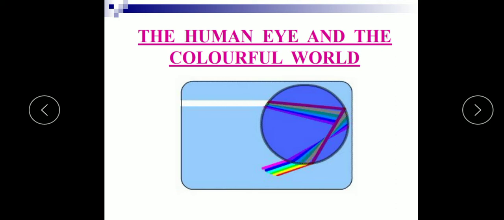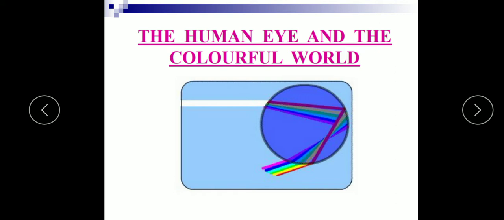According to the Rayleigh scattering, when the size of the scattering particle is less than the wavelength of the light, the scattering of light is inversely proportional to the fourth power of the wavelength of the light. That means very fine particles scatter mainly blue light, while the particles of larger size scatter the light of longer wavelength, such as red light. So if the size of the scattering particle is large enough, then the scattering of light may even appear white.